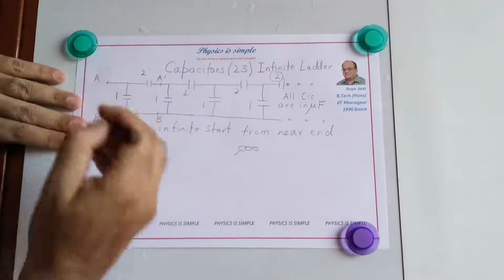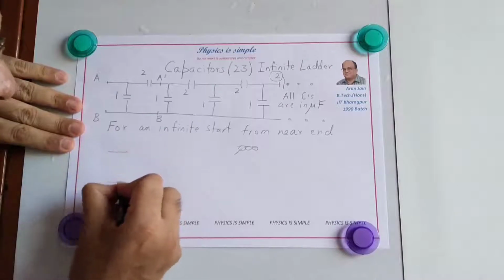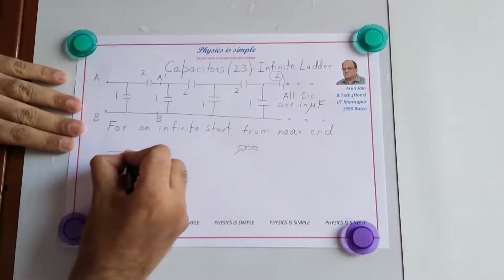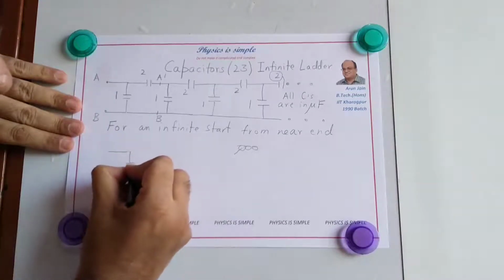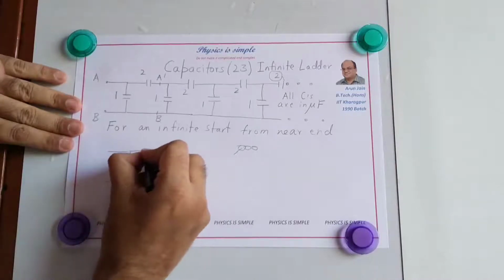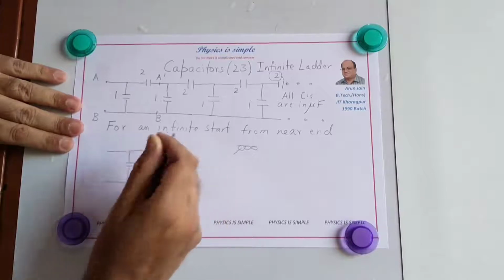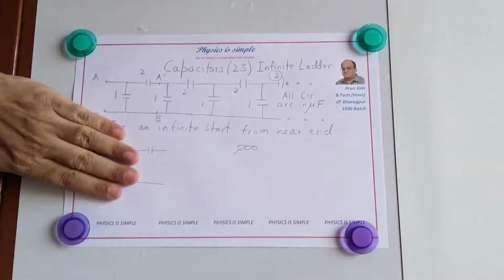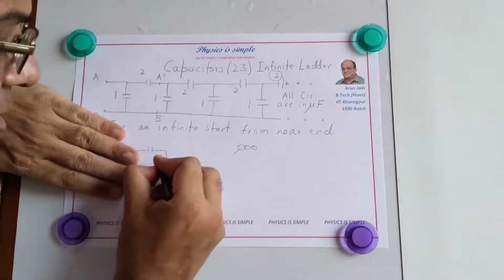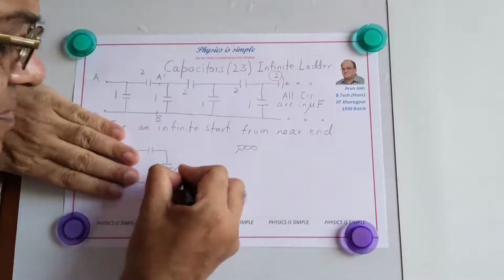If the capacitance between A and B is C, and we keep one of the repeating sections, the capacitance after this, between A dash and B dash, is also C, because that is the same thing.